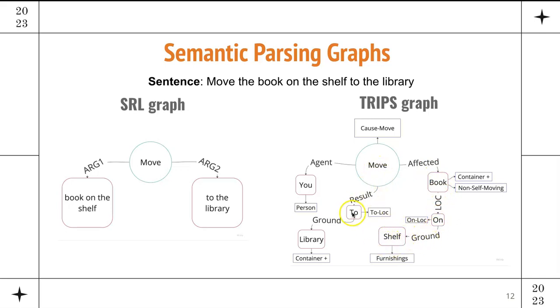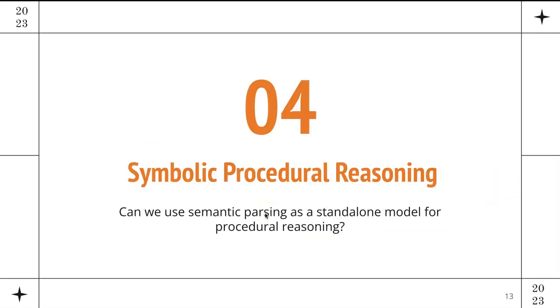And the result of that move is another grounding to the library, which we know is a container and can actually contain a book. We know that a book is also non-self-moving. So, given all this fine-grained information, we can probably even do reasoning over the process, the entity evolutions, the state changes, and their locations, without specific data for procedural reasoning, right?